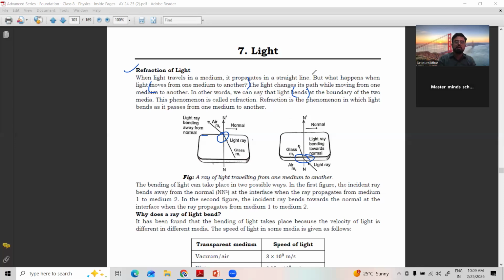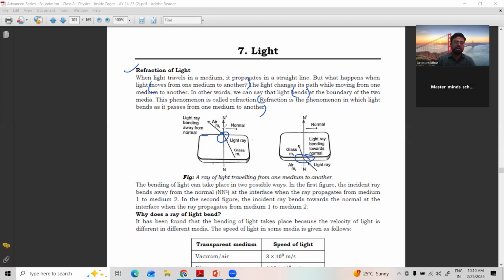Such bending of light is called the phenomenon of refraction. Refraction is a phenomenon in which light bends as it passes from one medium to another medium. That is the definition of refraction. There are so many examples and applications for this property of light. The bending of light can take place in two possible ways. In figure 1, the incident ray bends away from the normal. Here, see, this is the normal.